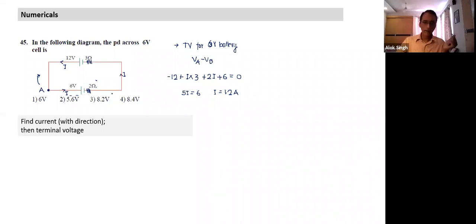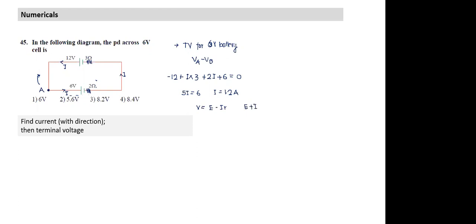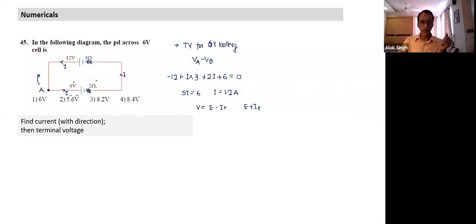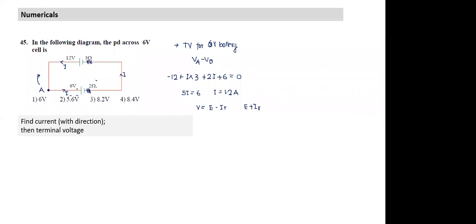Now, can I find the terminal voltage for the 6-volt battery? I know the terminal voltage is equal to E minus Ir in the normal state, and E plus Ir in the charging state. Is this battery in the charging state or discharging state? Charging state, since it is connected to another battery.